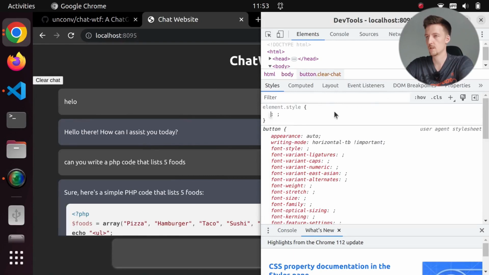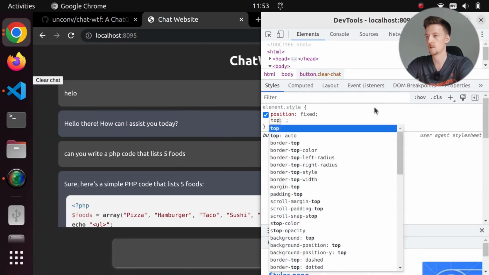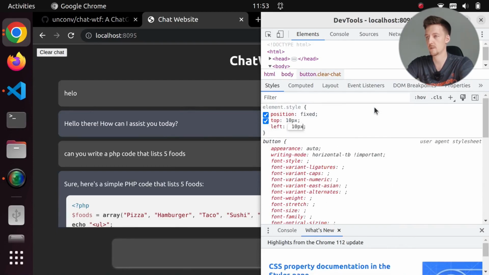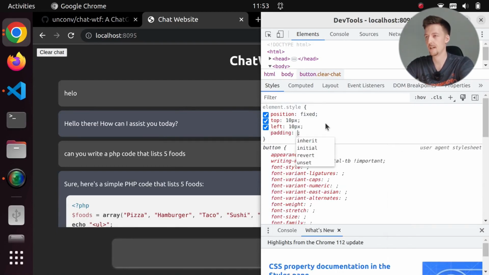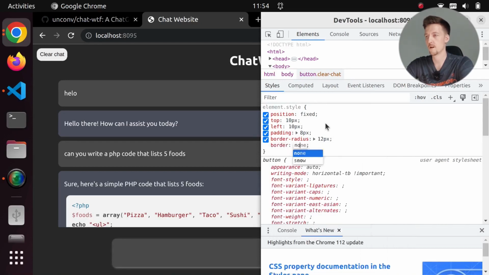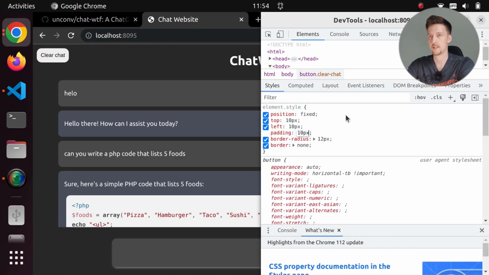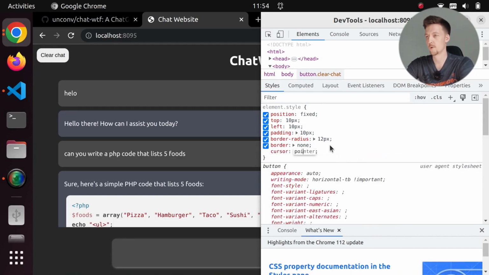So what should this look like? Let's just put it position fixed, top 10 pixels, left 10 pixels. And let's put a padding of 8 pixels and a border radius of 12 pixels, border none, and let's add a bit more padding, 10 pixels, and let's add cursor pointer.